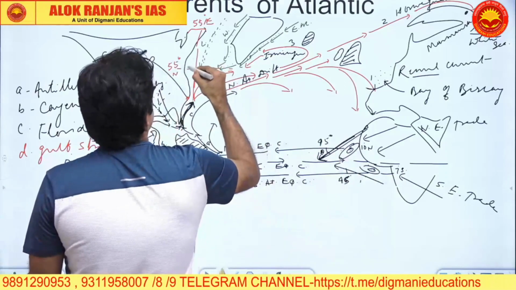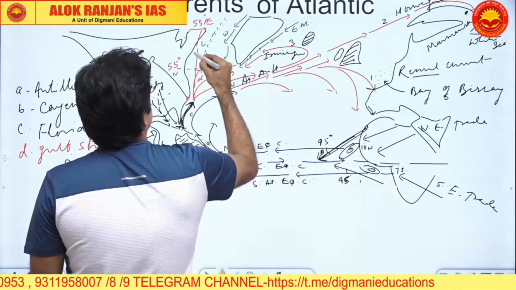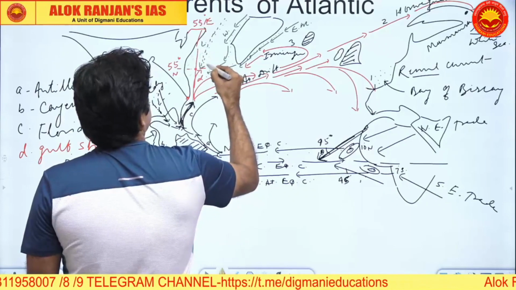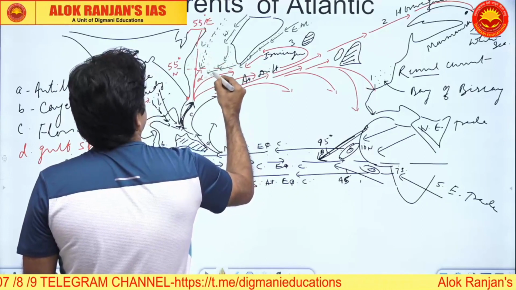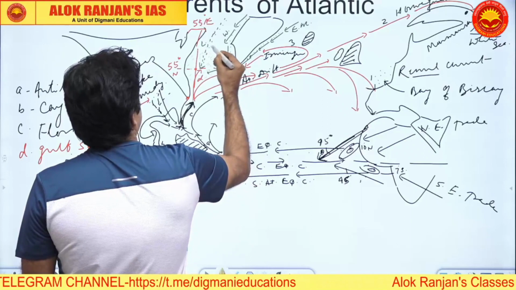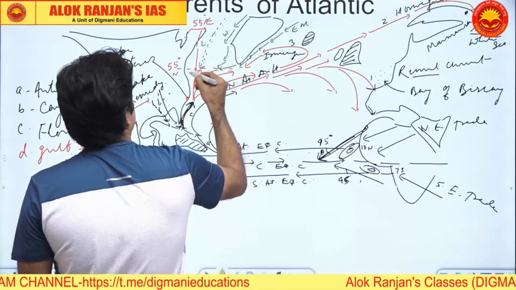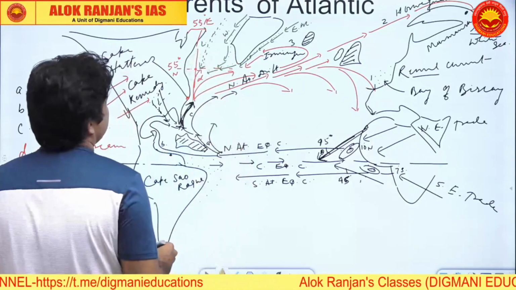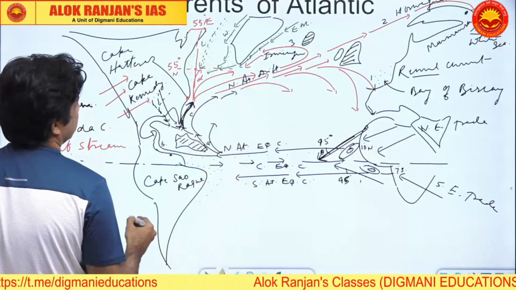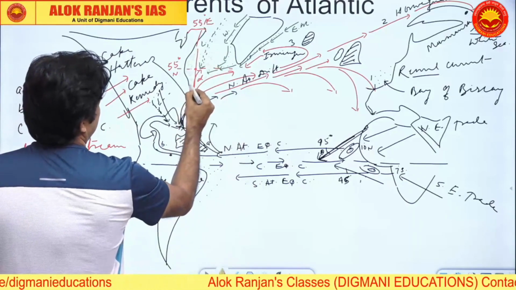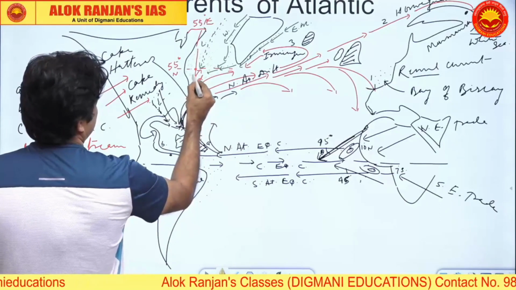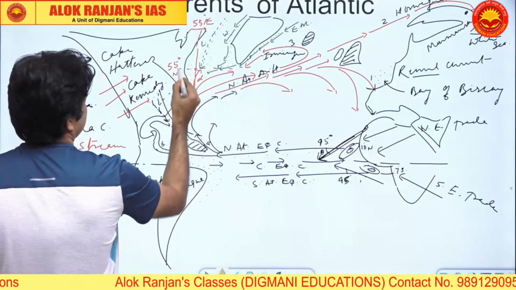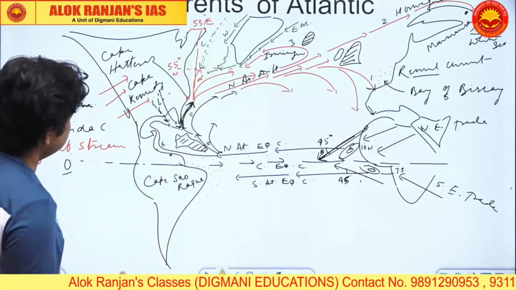So this entire region will have mixing of the cold and warm waters, and some warm and cold water will enter this zone also, south of 55 degree north.